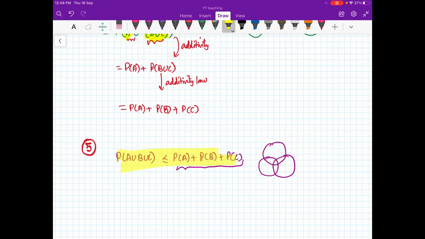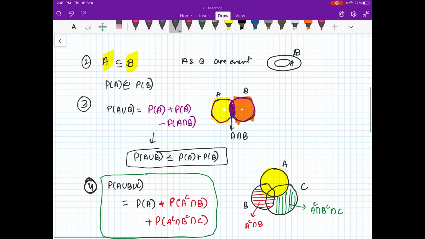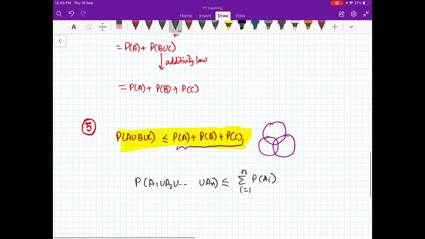So you should be comfortable with these properties, because later on we will make calculations and there we may use these properties very frequently, right? Indeed we can have it like this, that probability of A1 union A2 union so on union AN, we can have more than 3 events also, is less than or equal to the sum of the probabilities of individual events, right? So these properties are useful and you have to be comfortable with them, and they are very easily explained using a Venn diagram. So you can always make a Venn diagram whenever you have a doubt about any of the properties which the probability law uses, right?